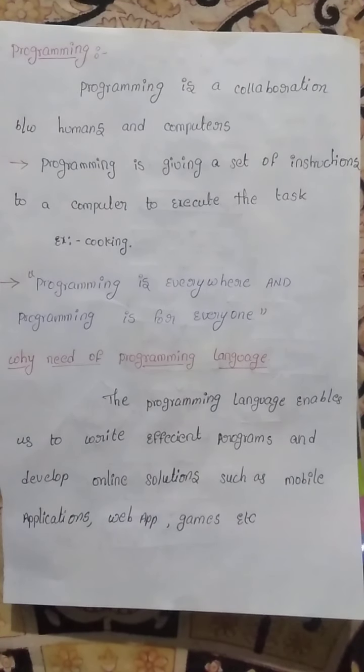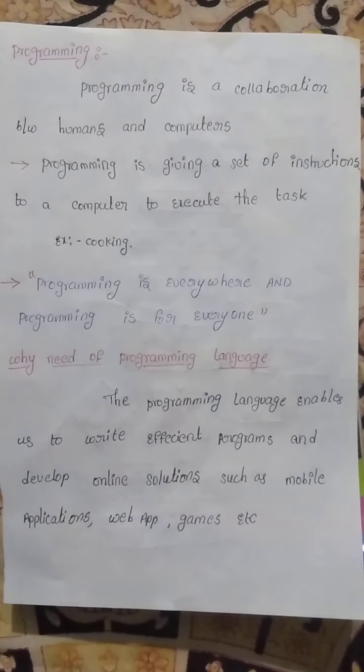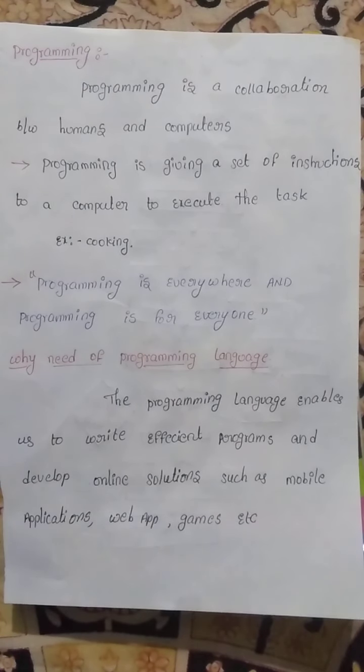In this video we are discussing three topics: programming, need of programming, and creating and executing a program. First topic is programming. Programming is a collaboration between human and computer. Programming creates a bonding between humans and computers. In this, humans are creators and computers do not have any creativity. It just follows the instructions which are given by the humans. Programming is giving a set of instructions to a computer to execute a task.